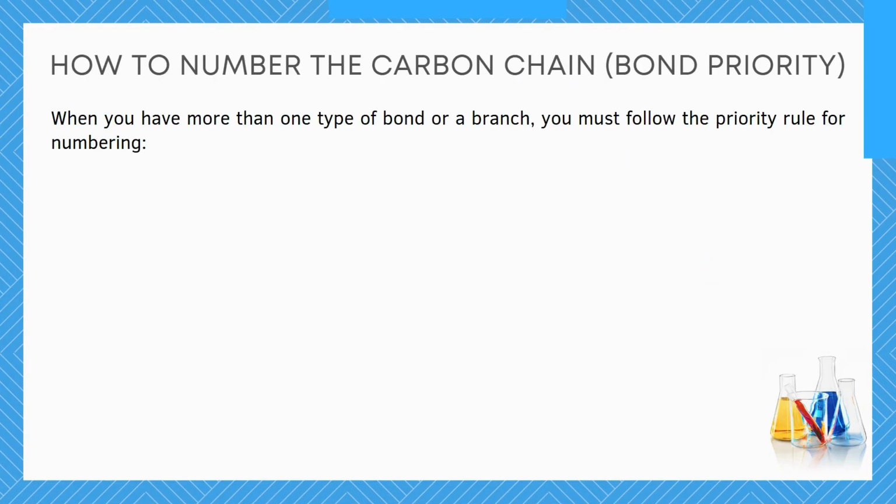So now that we have talked about that, let's talk about how to number the carbon chain and give the bonds priority. Through all the examples we treated, you saw how I was numbering the carbon atoms, counting from left to right, counting from right to left. How did I know where to count from? That's what we want to talk about right now. When you have more than one type of bond, maybe you have a double bond and then a triple bond inside one compound, and then maybe a branch inside, you must follow the priority rule for numbering.